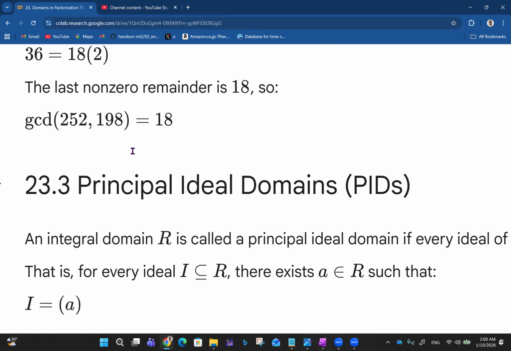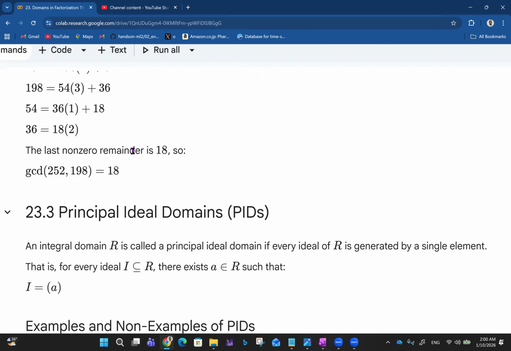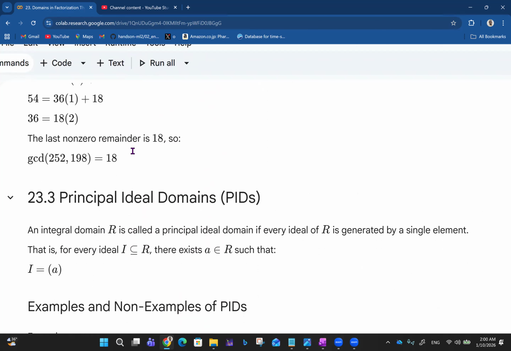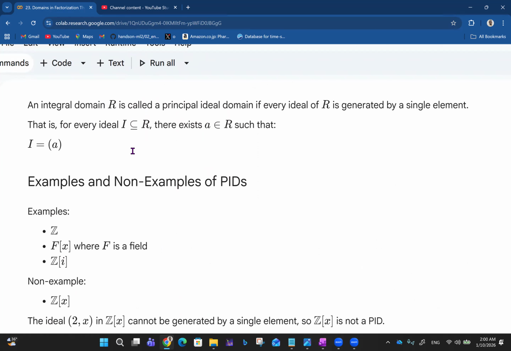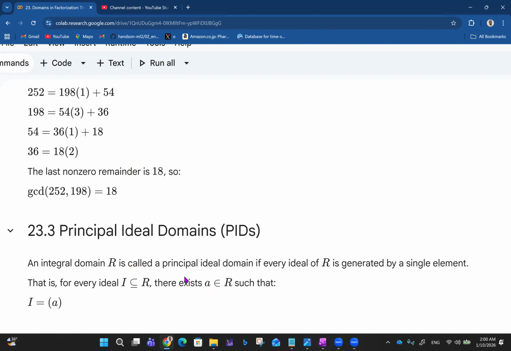So let's go ahead and talk about principal ideal domains, PIDs. First of all, an integral domain R is called a principal ideal domain if every ideal of R is generated by a single element.